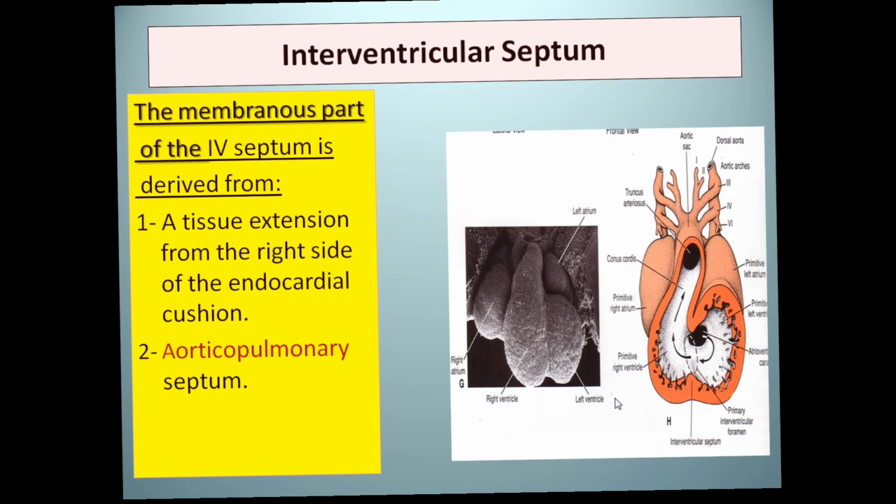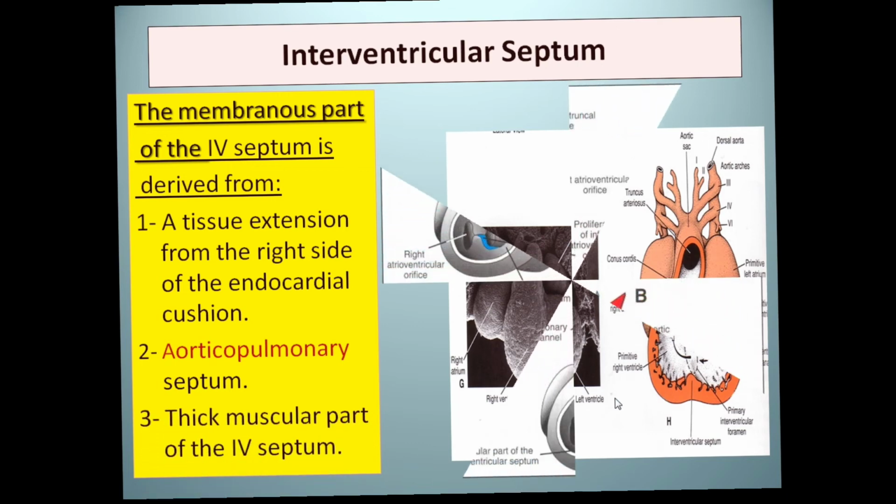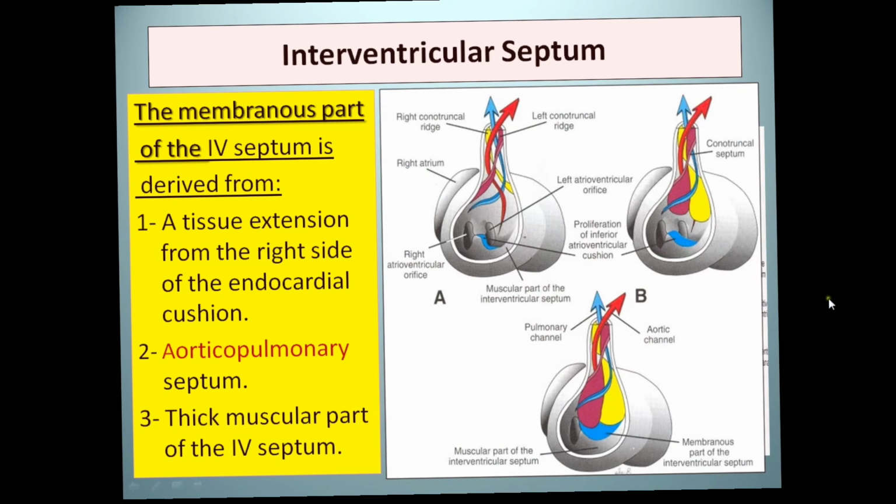These two together form its membranous and outflow part. The membranous part or outflow tract of the interventricular septum is smooth and is derived from the aortopulmonary septum and from the endocardial cushion.